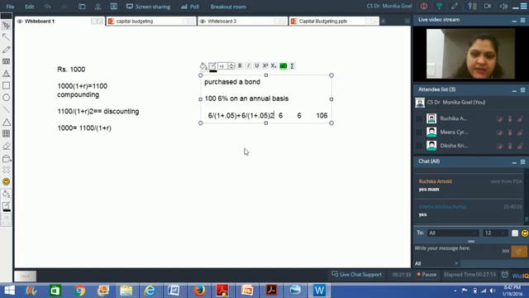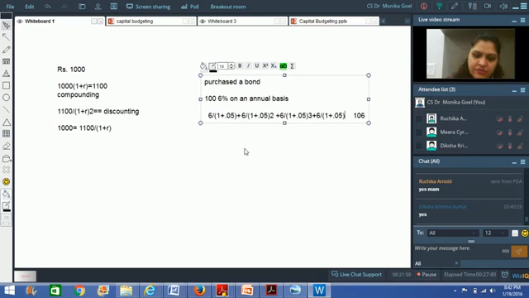Then in the second year, I am going to get again 6 rupees. The value of those 6 rupees is equal to 6 divided by 1 plus 0.05, which is my R here, raised to power 2. In the third year, 6 divided by 1 plus 0.05 raised to power 3.